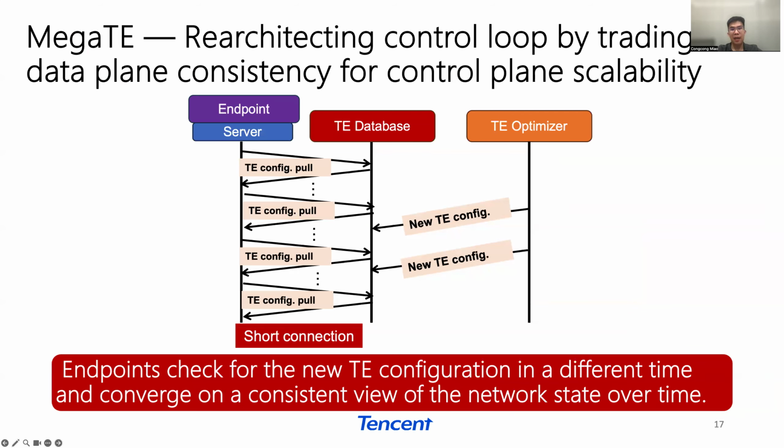Specifically, the TE optimizer updates the TE configurations and stores the new updates into the database. Those endpoints query the cloud database to check for the latest TE configuration version at different times. Upon detecting a discrepancy between the version number of its current configuration and that provided by the database, the endpoint pulls the new TE configurations and proceeds to update its settings accordingly. Those endpoints will converge on a consistent view of the network state over time.